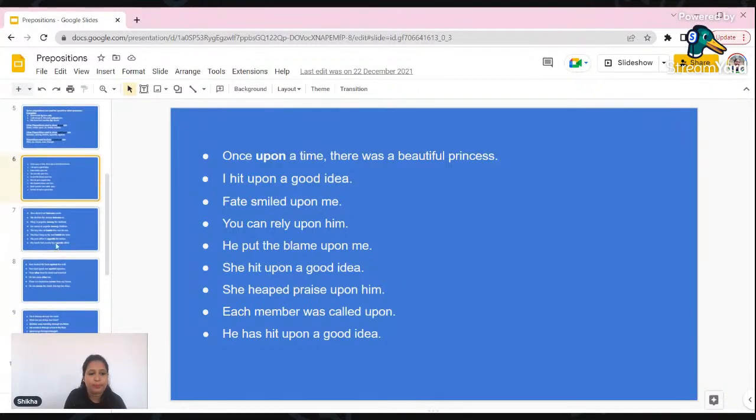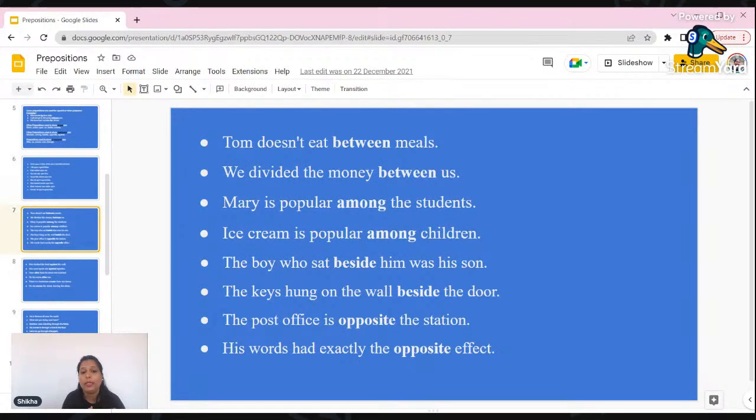In the same way, for example, Tom doesn't eat between meals. So we are showing the exact location or maybe the timing. Meals are breakfast, lunch, and dinner. These are the basic three meal times we say, when we have somewhat heavy food. So in between these meal times, we don't have anything. We divided the money between us. Mary is popular among the students, मतलब सारे students में से मेरी popular है. Ice cream is popular among children, सारे बच्चों को आइसक्रीम बहुत पसंद है.